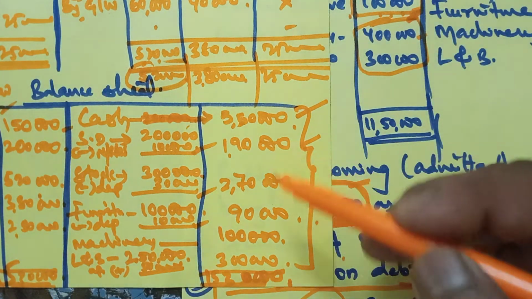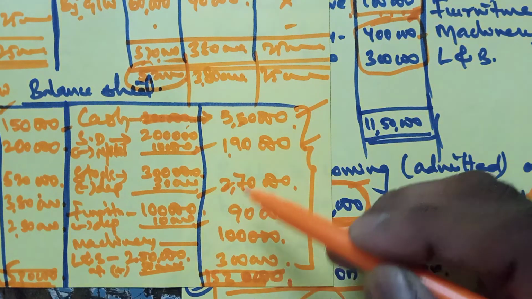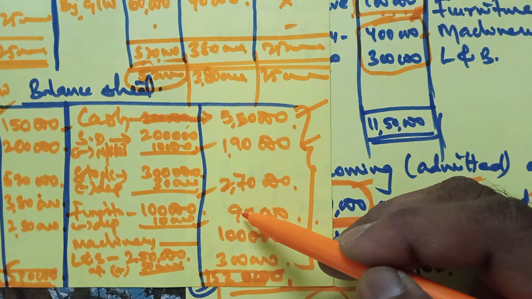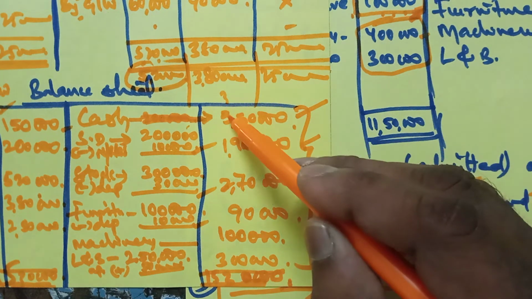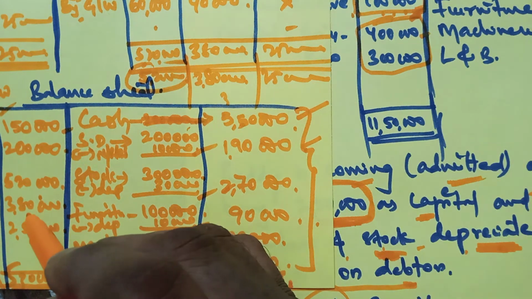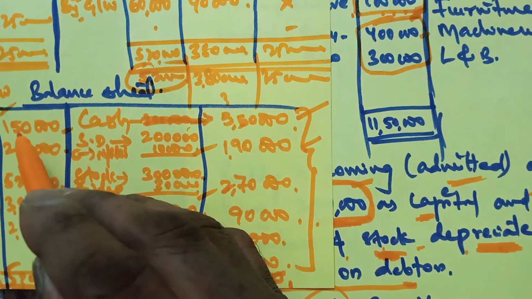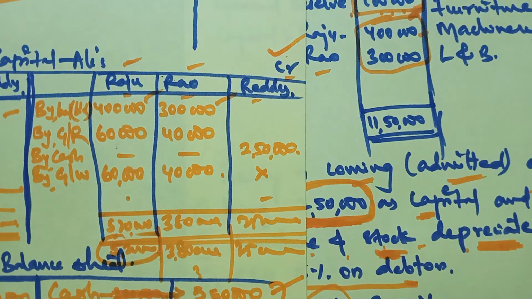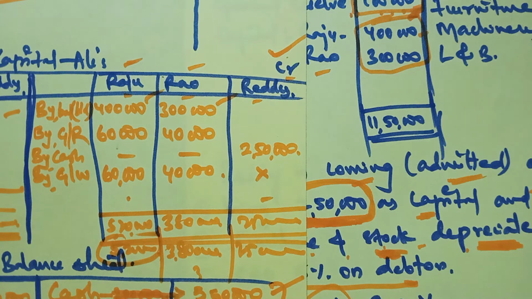I am leaving the total for you; if you total, both the sides will be same. Capital accounts are 5 lakh 20,000, 3 lakh 80, and 2 lakh 50.